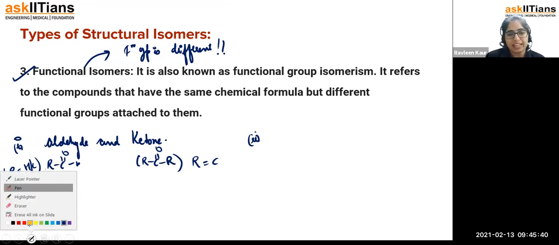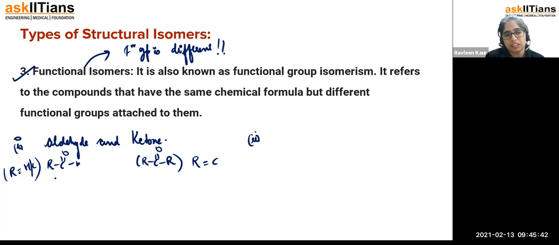So in the case of aldehyde, let me take one example of an aldehyde. मुझे मिनिमम 3 कार्बन्स का तो लेना ही पड़ेगा. I have to take a minimum of 3 carbon atoms as an example. Why? Because the minimum ketone that can exist is propanone only. उससे पहले it won't exist. If you want to understand why, just see the previous classes' recordings. So this is going to be CH3, this is going to be CH2, this is going to be C double bond OH. So मैंने 3 carbon atoms लिया and I wrote this C double bond OH group at the end.